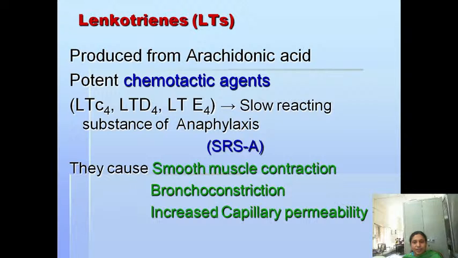Coming to the other one, leukotrienes. It is one of the icosanoids, produced from arachidonic acid. It is a potent chemotactic agent, and it is the slow reacting substance of anaphylaxis. Leukotrienes may cause smooth muscle contraction, bronchoconstriction, and increased capillary permeability.